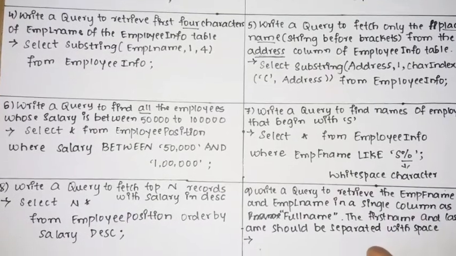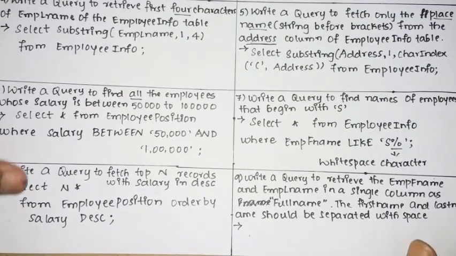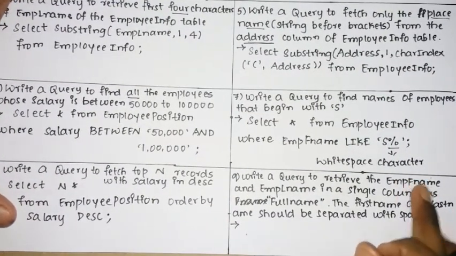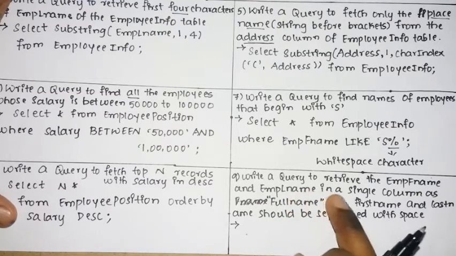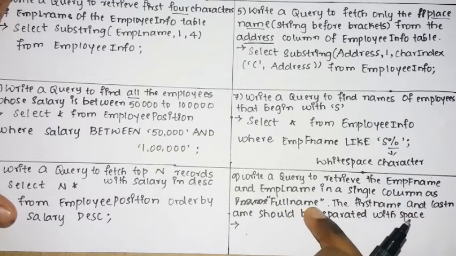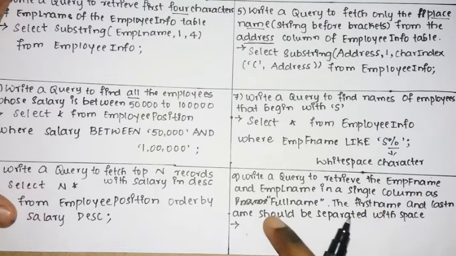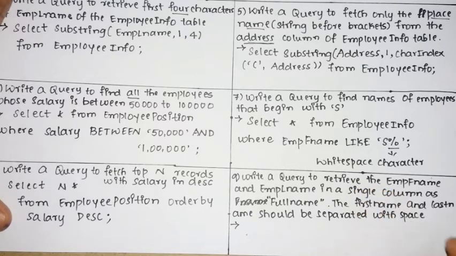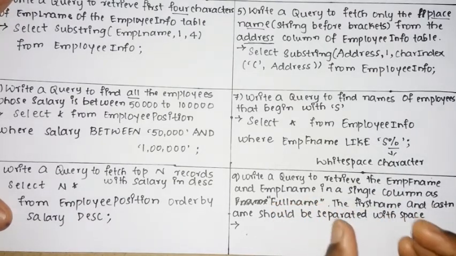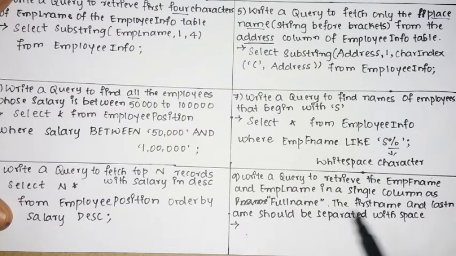Then we shall see the last query of this session. Write a query to retrieve the employee first name and the employee last name in a single column as full name. Then the first name and the last name should be separated with a space. So here you need to retrieve the two parameters, employee first name and employee last name, as a single full name. By this you can say you need to concatenate first name as well as the last name as a single name, which is nothing but full name.